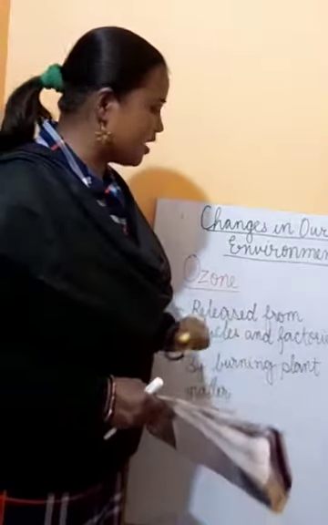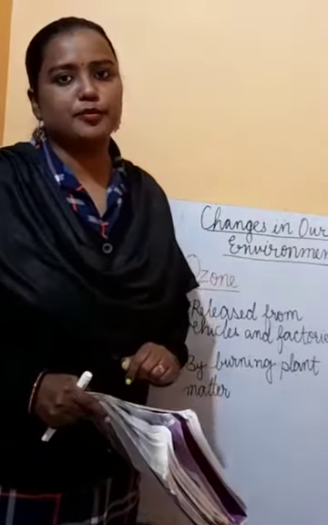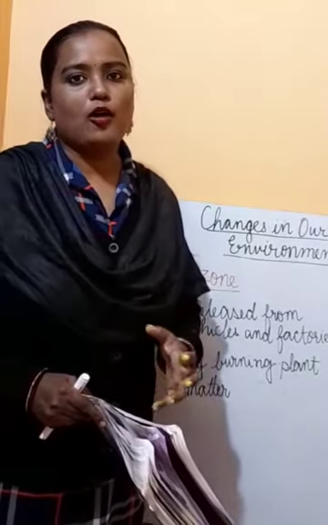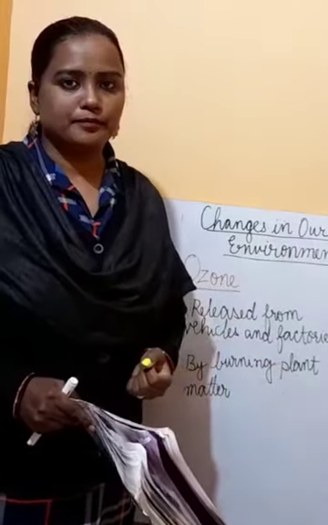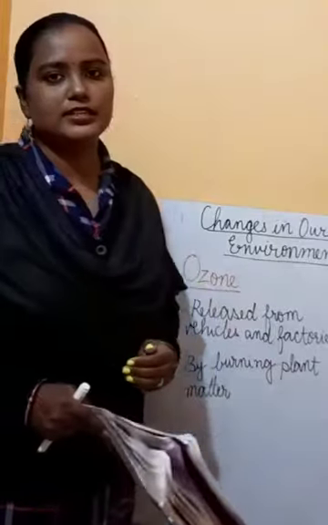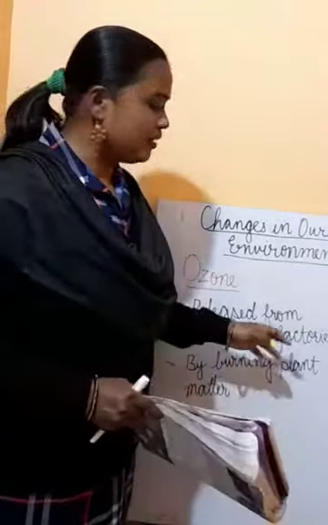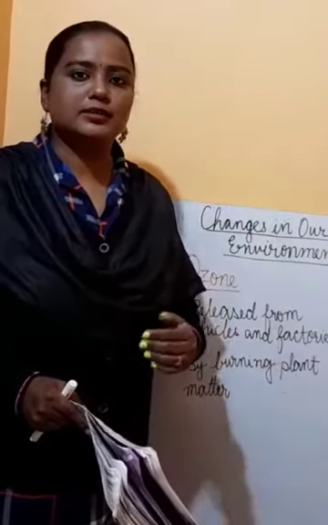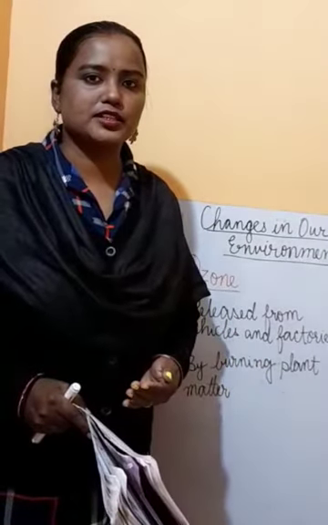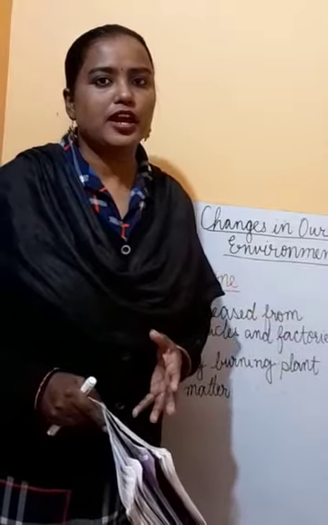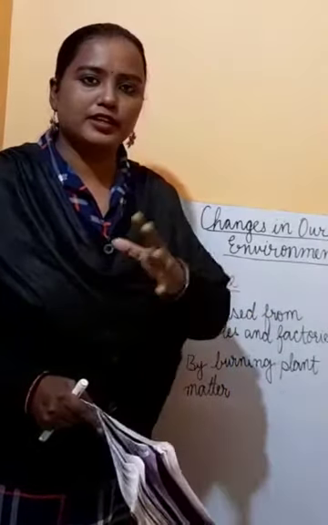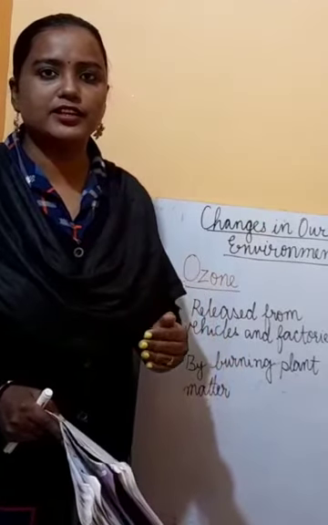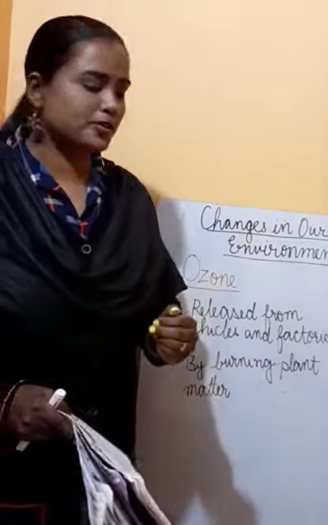It is released from vehicles, means when petrol and diesel are used in vehicles, they release this ozone gas in the troposphere. And also when the smoke comes out from the factories, ozone gas is also present in that and it gets mixed into the air. So in which layer of the atmosphere is it added? It is added to the troposphere.